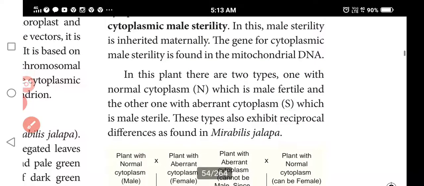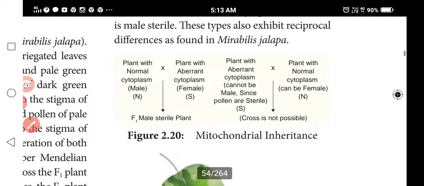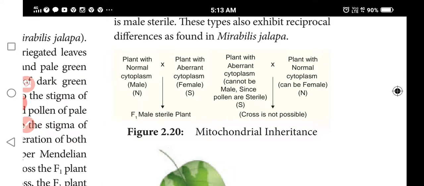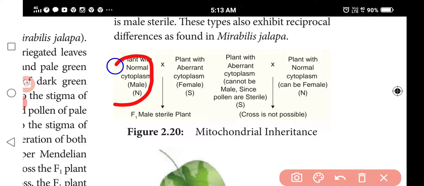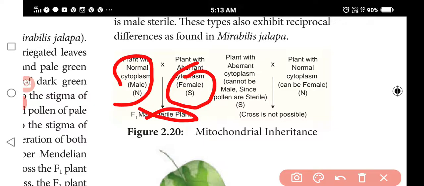Two types of mitochondrial DNA are taken. Commonly there are two types: the cytoplasm is normal, and the other cytoplasm is sterile. This will be denoted for male and female. Male sterile plants: only the female will be sterile in the parent plant, and in the F1 generation the male will be sterile. A plant with the sterile cytoplasm cannot be male, since the pollen will be sterile.